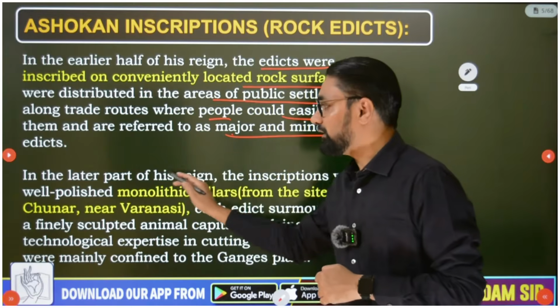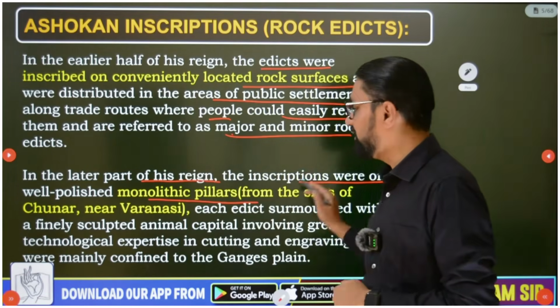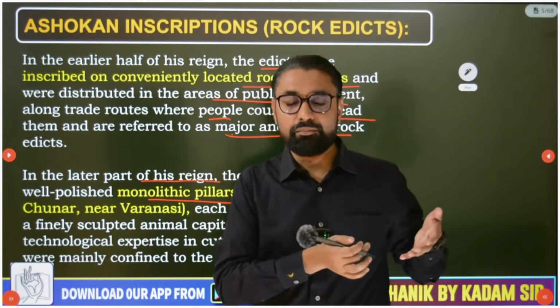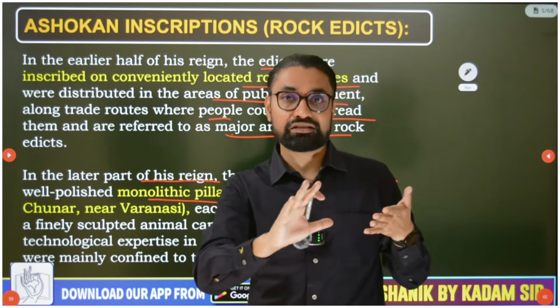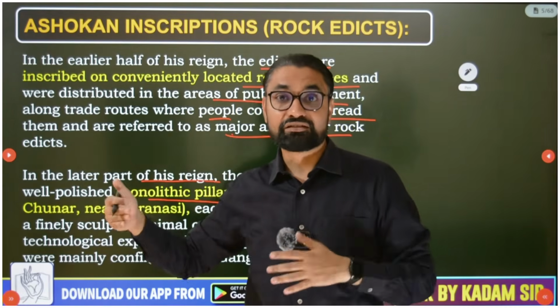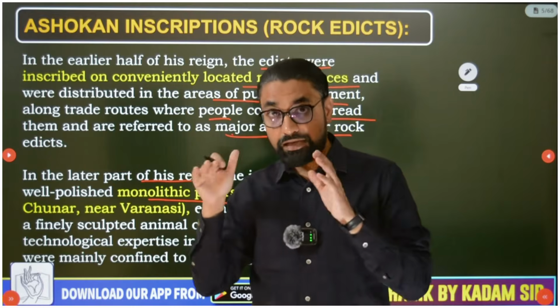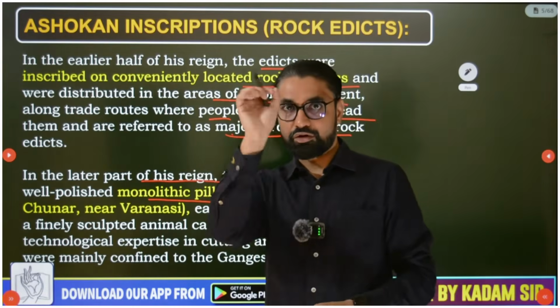And in the later part of his reign, inscriptions were on well-polished monolithic pillars. So in the earlier reign they were mostly written on rocks, called rock inscriptions. In the later part of his reign, Ashoka made inscriptions on pillars, and in North India these were monolithic pillars, one single pillar on which they were written.